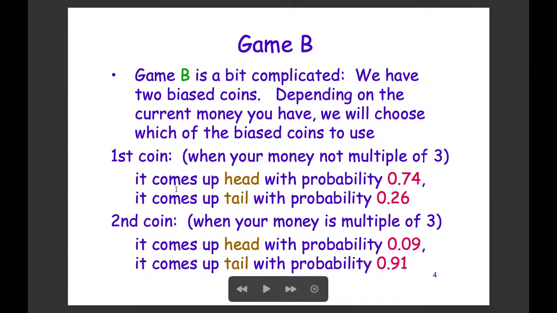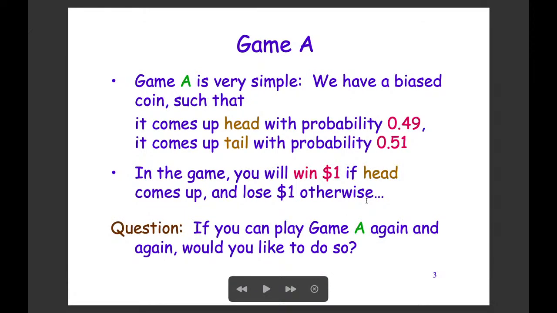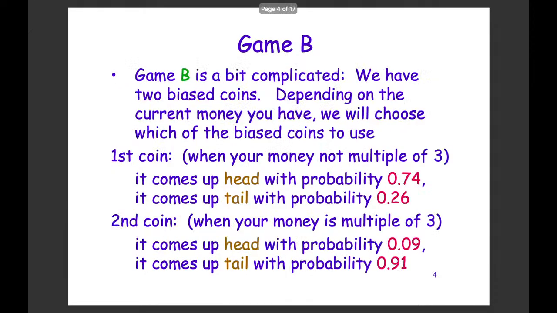The first coin is used when our current money is not a multiple of 3. In that case, we have more chance of winning, a 0.74 chance of winning, and less chance of losing, only 0.26. When head comes up, we win $1, and if tail comes up, we lose $1.